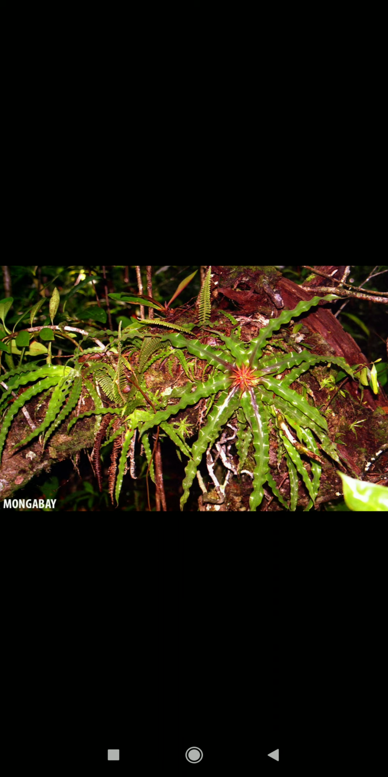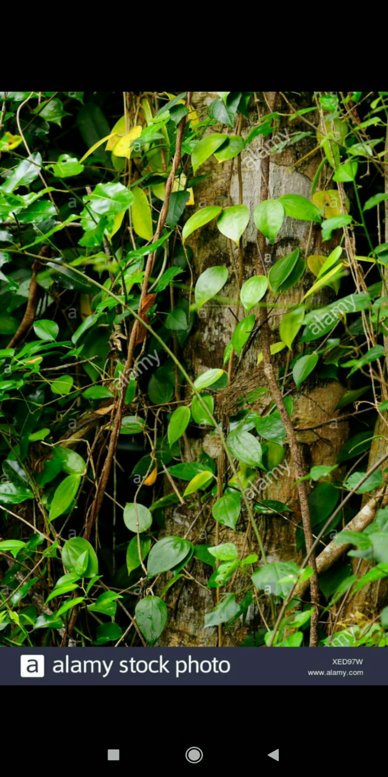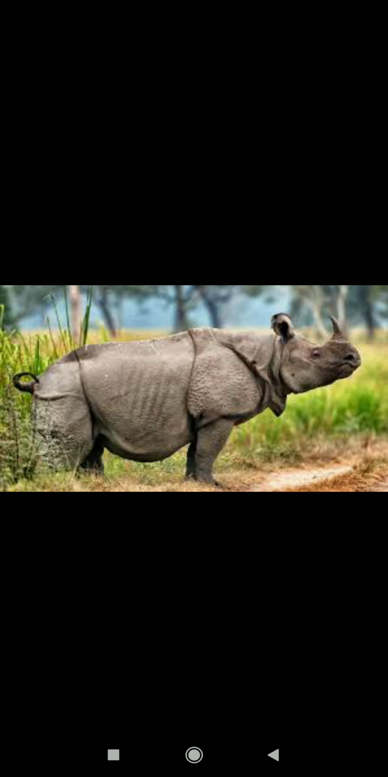So these are epiphytes, orchids, creepers. So this is the Javan rhinoceros, right?